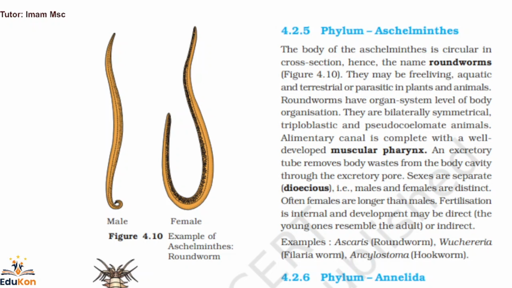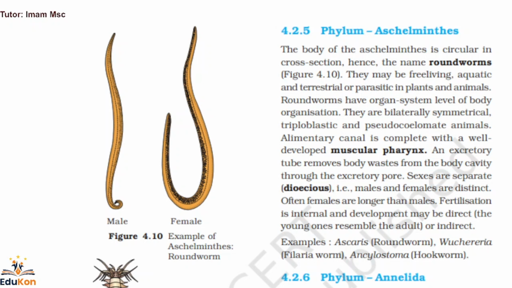Again, which of the following groups of animals is bilateral symmetrical, triploblastic? There are other organisms which are also bilateral symmetrical and triploblastic. So here it can be the phylum or it can be the example, such as Ascaris, Wuchereria, or Ankylostoma. Another question is, digestive system consists of a mouth and anus in which animals? In all the phyla, we need to remember which of them is having both mouth and anus.